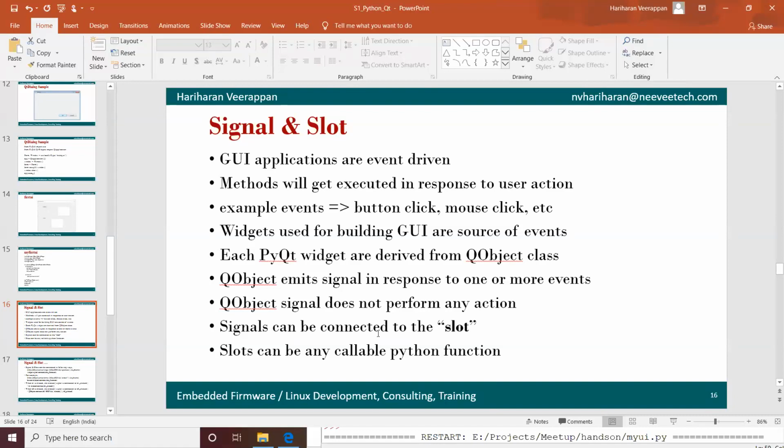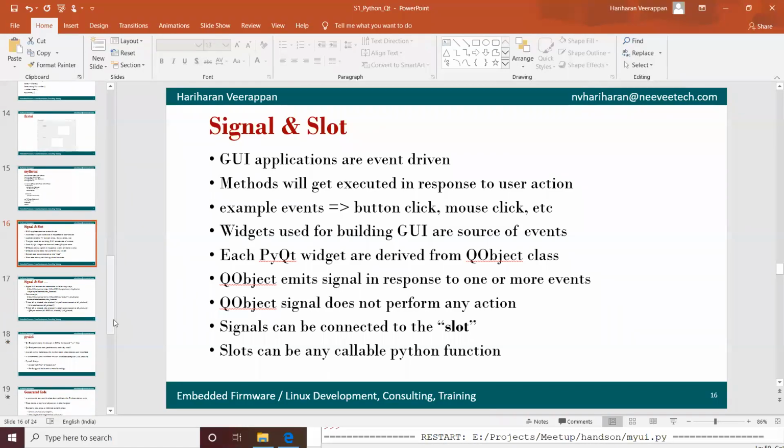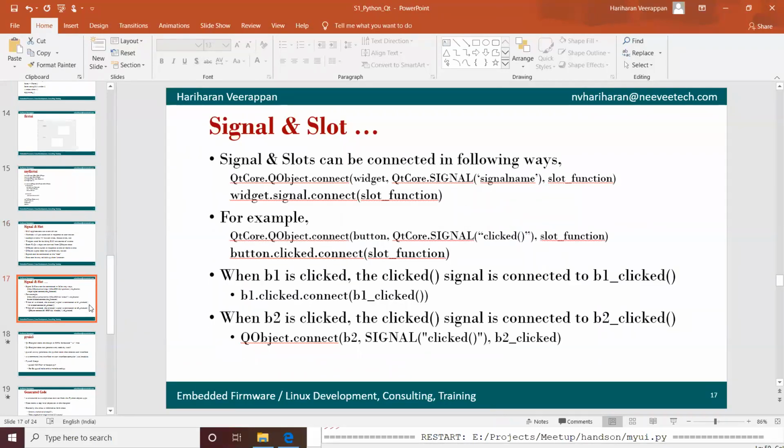Slots: any signal can be connected with a slot. A slot is a callback function, and it can be any callable Python function, a member function. In order to connect, we use QtCore.QObject.connect, which connects the signal to the respective slot, as we will see here.